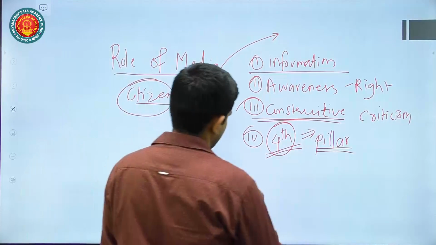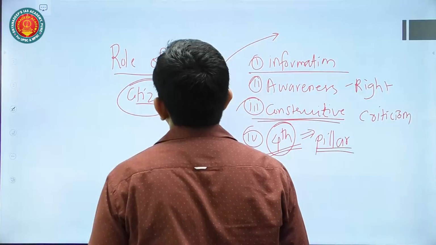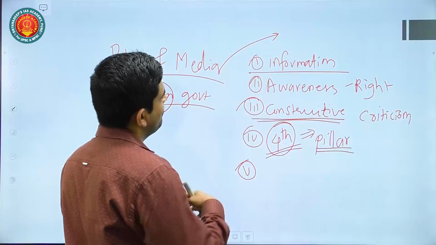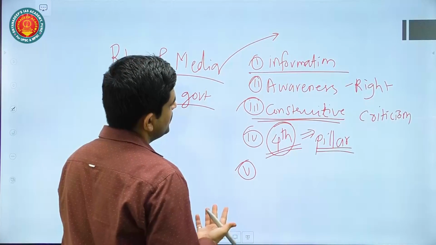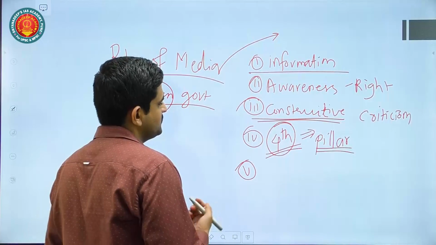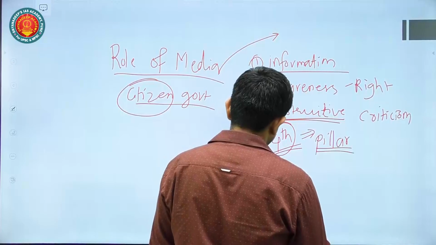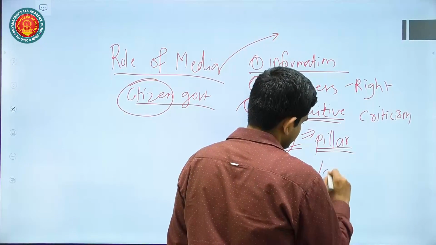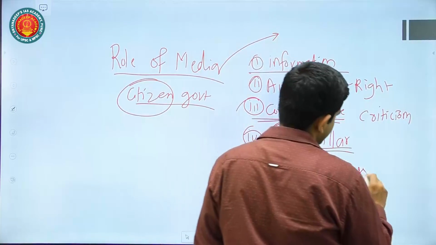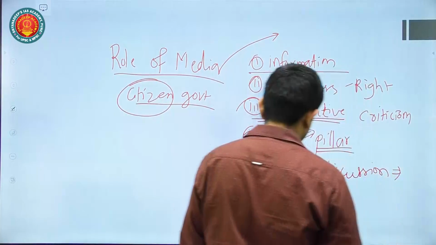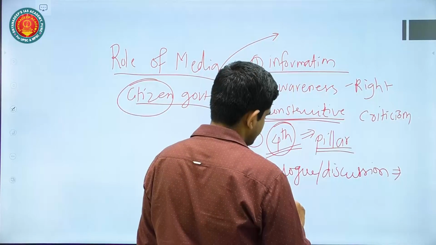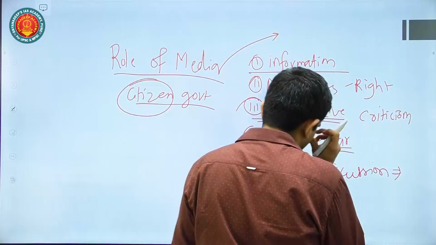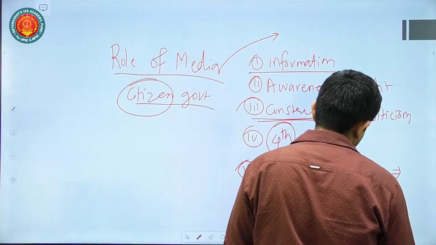Then media's role can also be elaborated by giving various examples, for example, media's role in dialogue, discussion, and deliberation in a democracy. That will make democracy very participatory. Citizens can participate, and the views of the people can also become